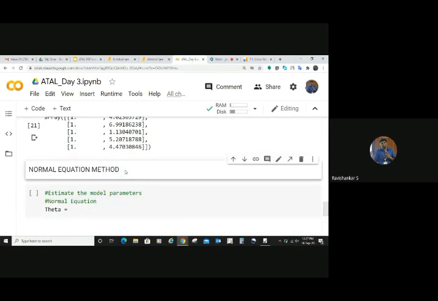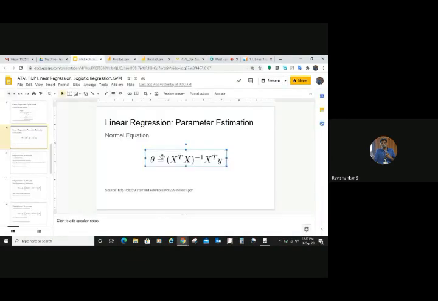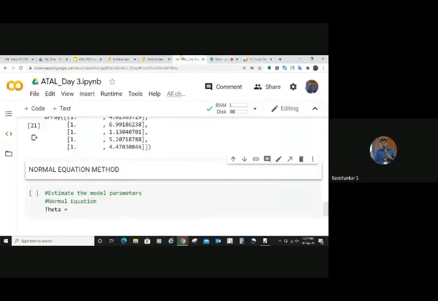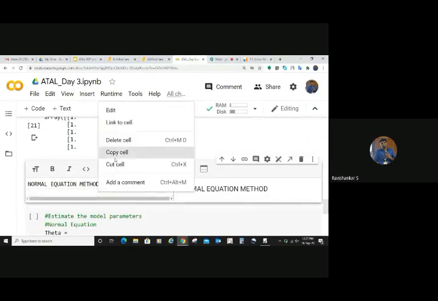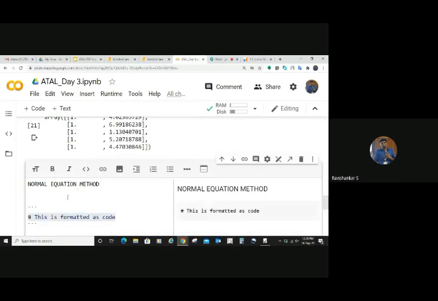You can put whatever things you want, just like how you write in a notebook. Copying and pasting is not working.